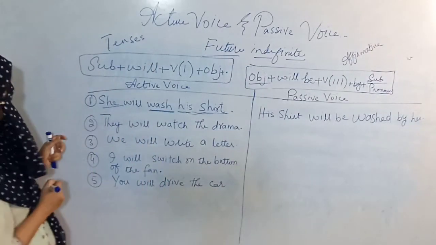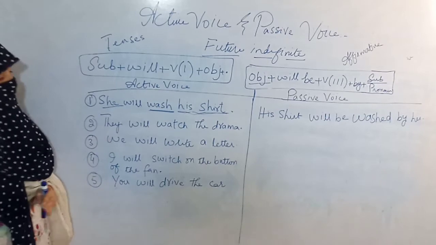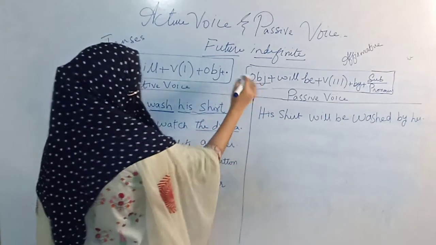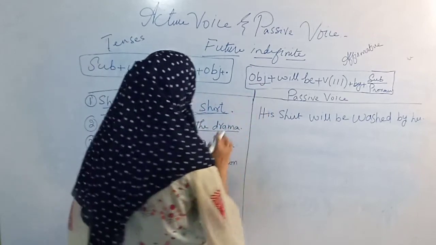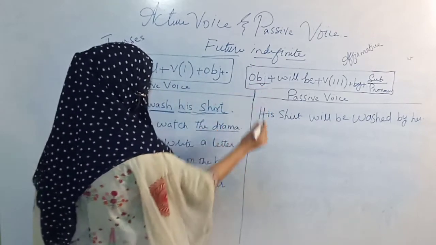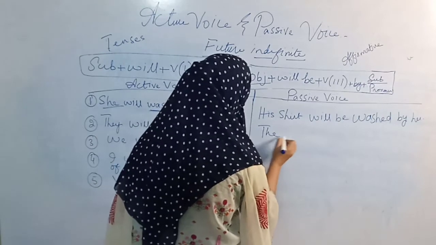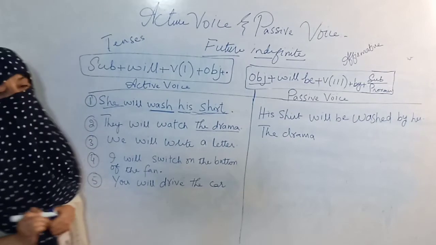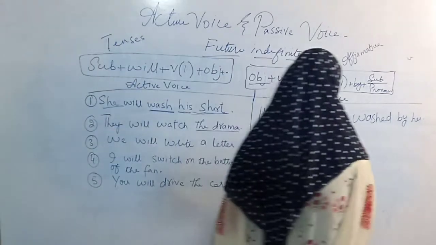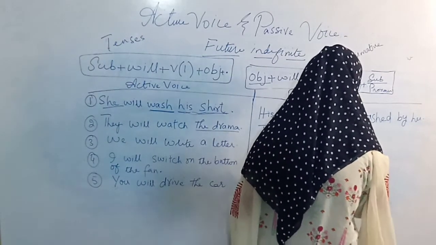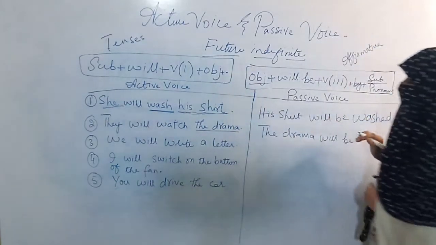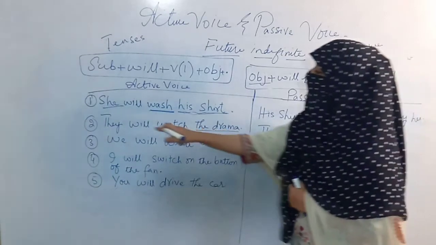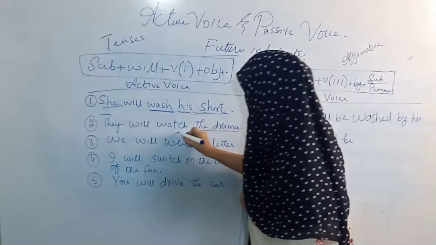The second sentence says: they will watch the drama. The drama is the object. As in passive voice you have to follow the formula, you will write the drama first. Then according to the formula: the drama will be, then the verb third form.